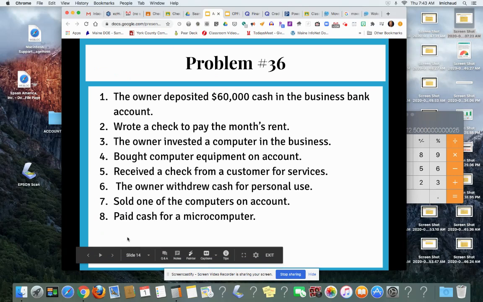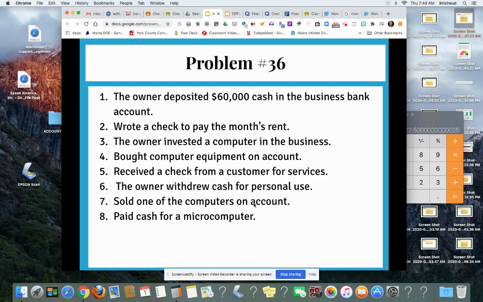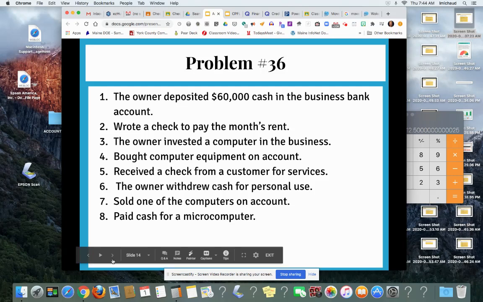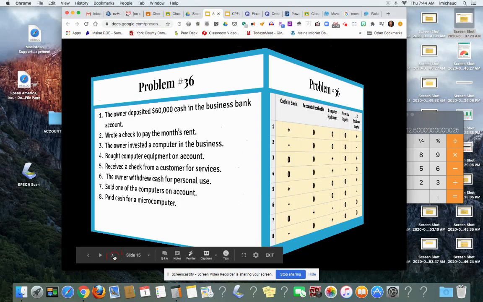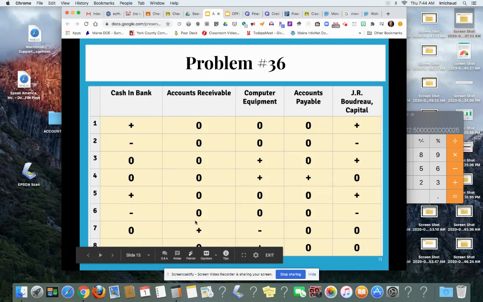Number 7, sold one of the computers on account. So you have less computers than you did before, and if you sell it on account, that means you don't have the money now, but you will in the future, so that is still an asset. So for number 7, accounts receivable is going to be increased because you sold it on account, but you have less computer equipment than you did before.